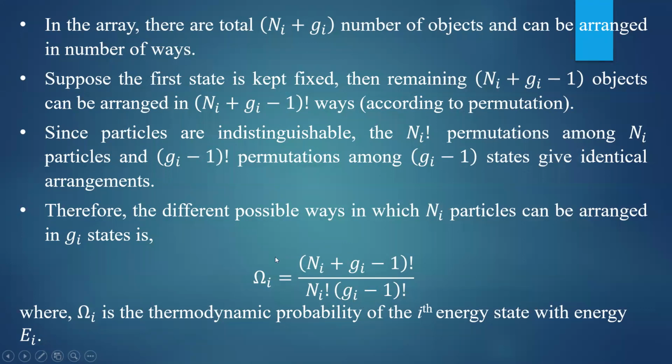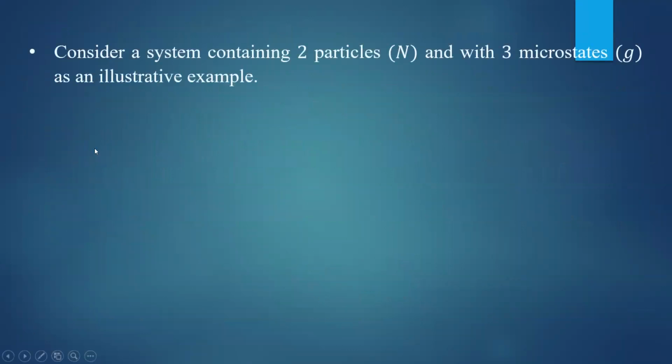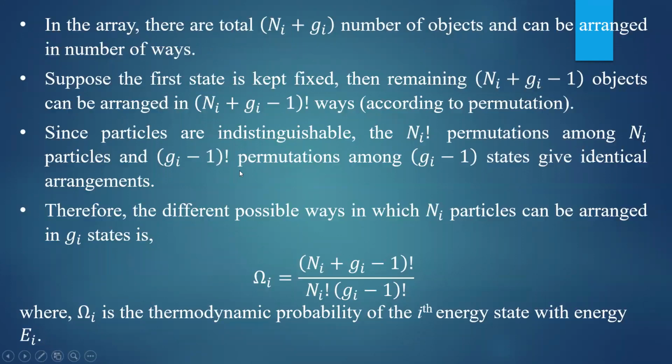So this particular expression gives you the total number of ways in which the particles are distributed in accordance with the BE statistic, that is Bose-Einstein statistics. And here, this omega i is called the thermodynamic probability of the ith energy state with energy Ei. Okay. So let us take a simple example to check the validity of this formula.